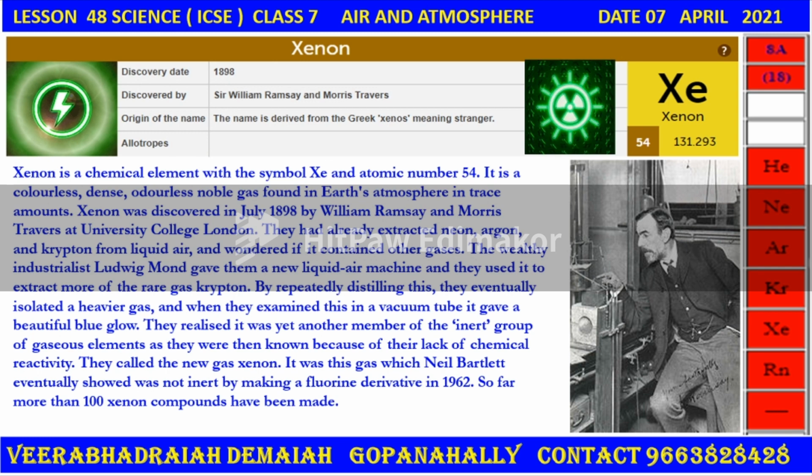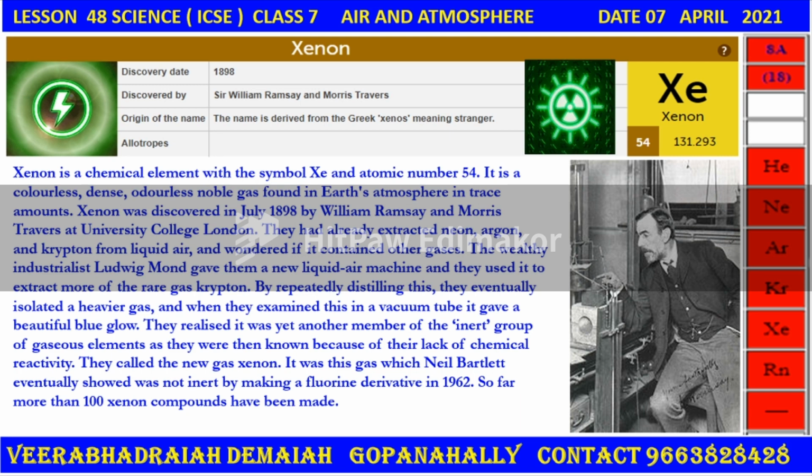Xenon, a chemical element discovered by Sir William Ramsay and Morris Travers. The wealthy industrialist Ludwig Mond gave them a new liquid air machine, and they used it to extract more of the rare gas krypton. By repeatedly distilling this, they eventually isolated a heavier gas, and then they examined this in a vacuum tube. It gave a beautiful blue glow.